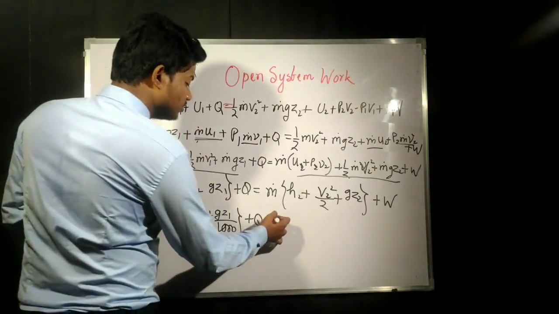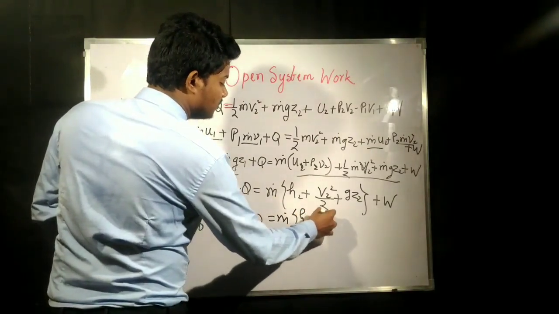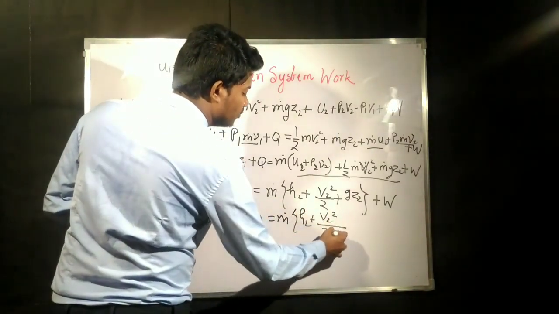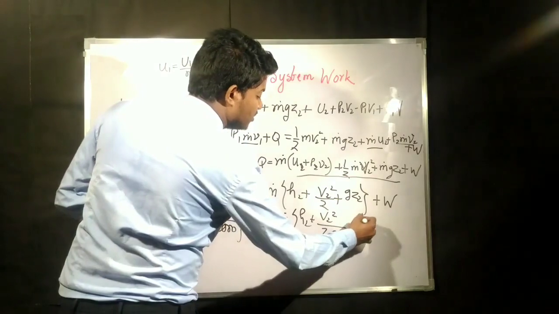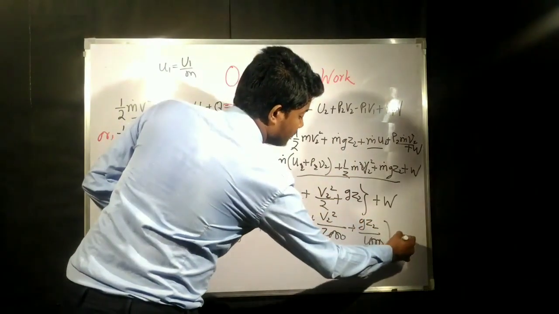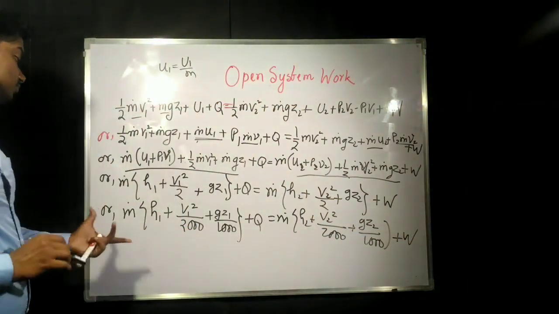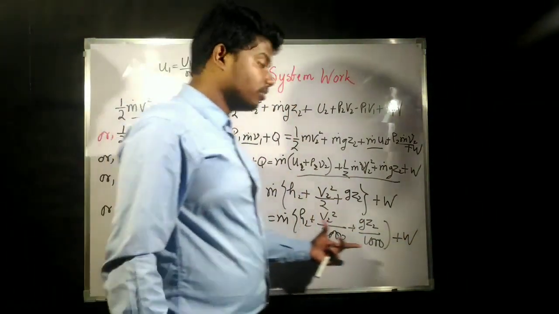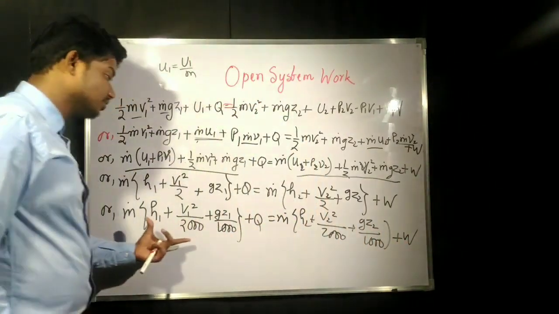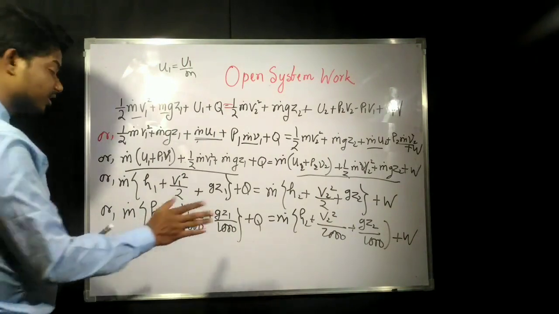Similarly, on the right side also: m dot into H2 plus V2 square by 2000 plus G into Z2 by 1000 plus W. Now this is the term where you can find all the energy into Q2. What is the unit on the left side and what is the unit on the right side?